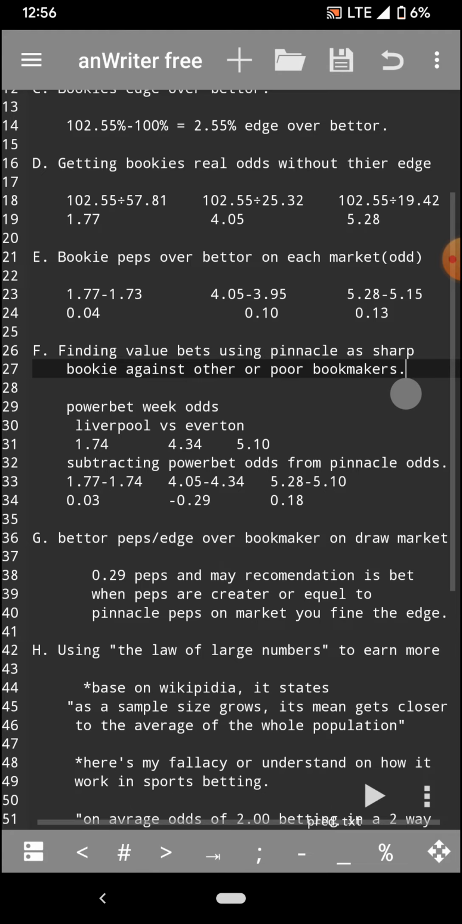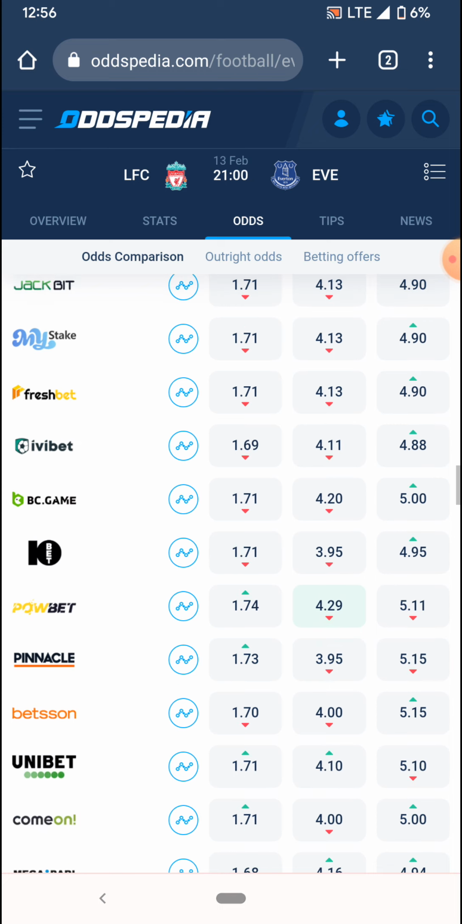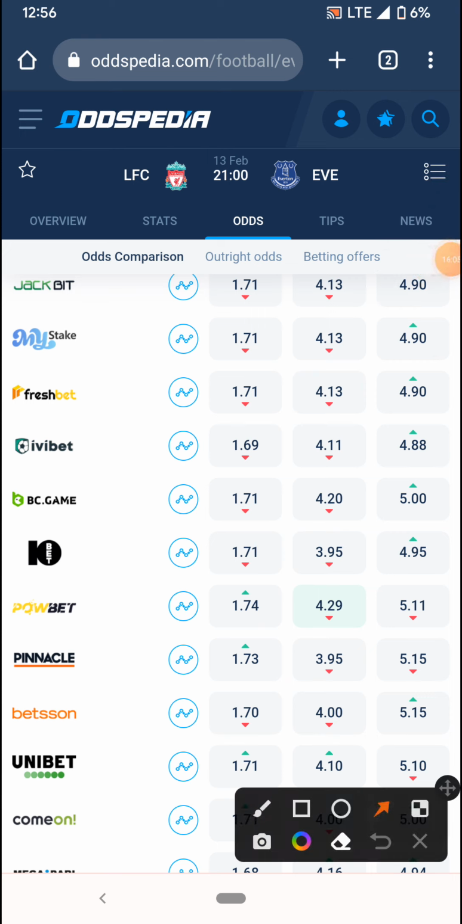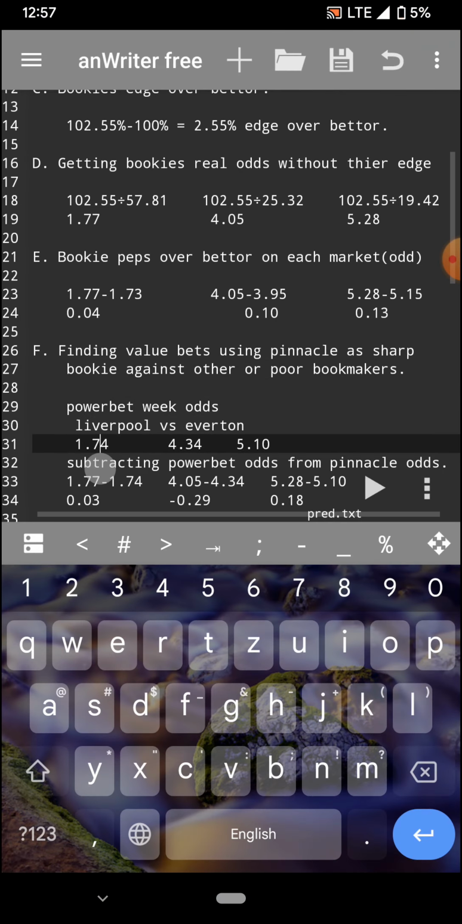So now I'm just going to go onto the website and show you some on Oddspedia, and you can see these are the odds going down. You can see we have Pinnacle odds right there. We should copy it, and now I'm going to take an example of PowerBet, where we are going to be comparing the odds against PowerBet. So you can see PowerBet is 1.74 for a Liverpool win, 4.29 for a draw, and 5.11 for an Everton win. Now you can see I've taken PowerBet right there: 1.74, 4.34, and 5.10.